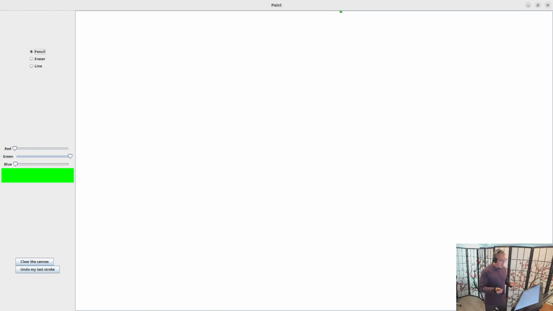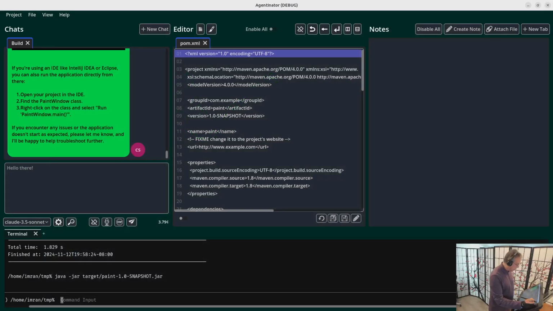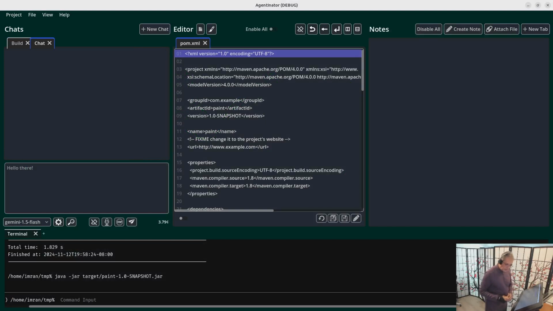All right, now I've gotten to the point where I can repro the issue. So I've got a pencil tool, I have an eraser tool, and I have a line tool. But the line tool is currently an eraser tool. Let's try what happens if I go to the pencil tool, then the line tool. Then it becomes a line tool. Okay, so the line tool has no implementation whatsoever, it looks like. All right, let's fix that. So now I'm going to start a new chat and call this chat, oops, debugging.